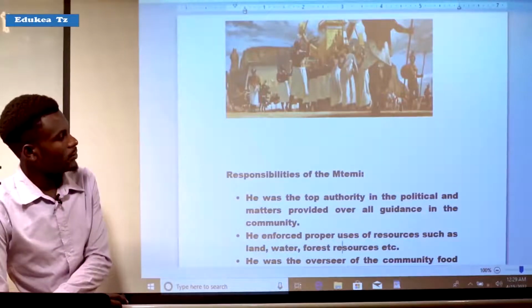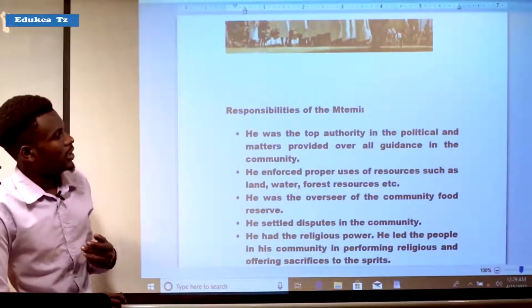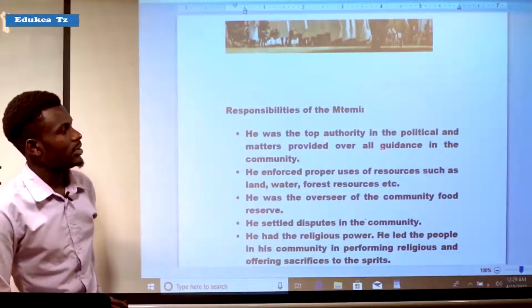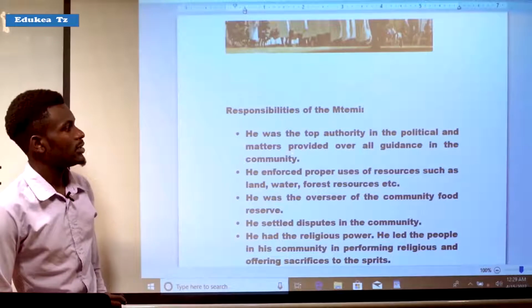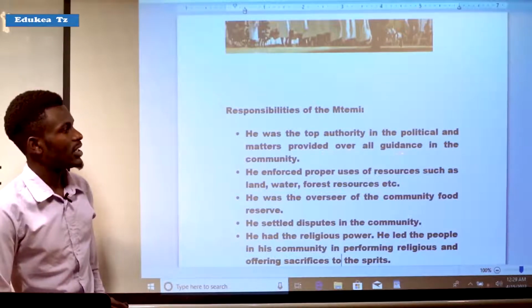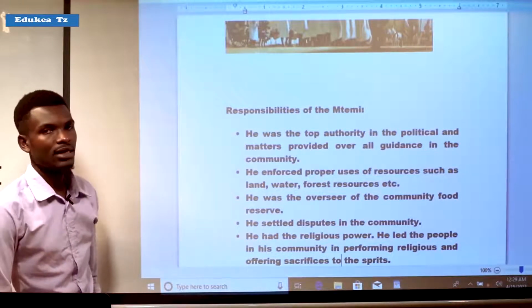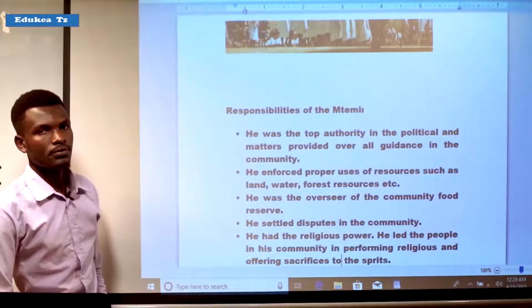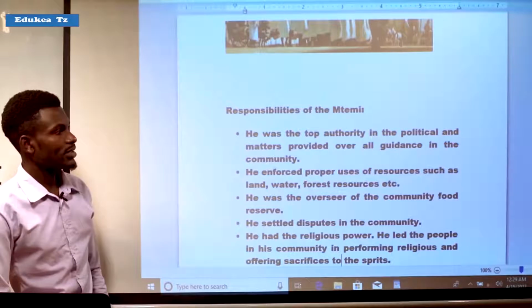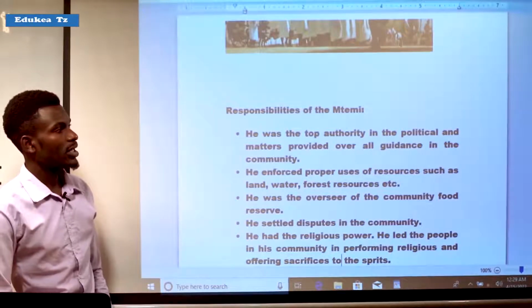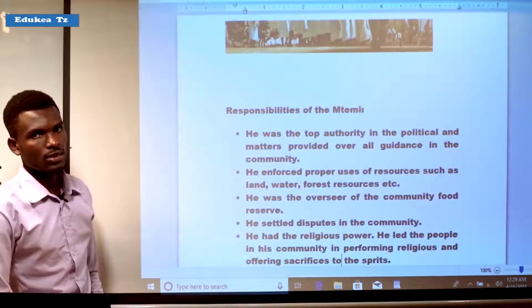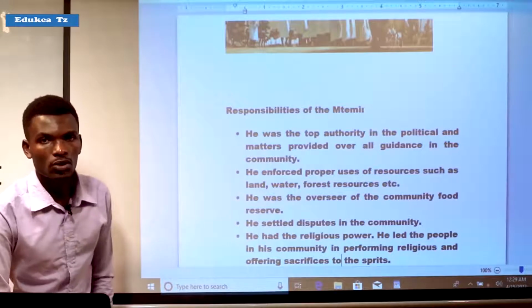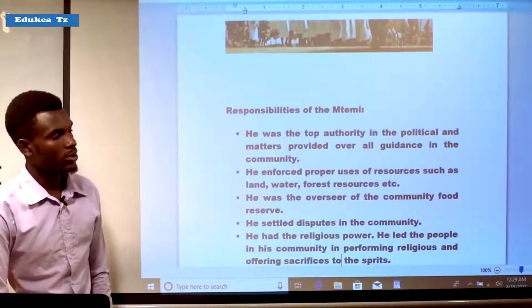Responsibilities of Ntemi. He was the top authority in political matters and provided overall guidance in the community. It means that he was the top authority, or top leader, in the community.